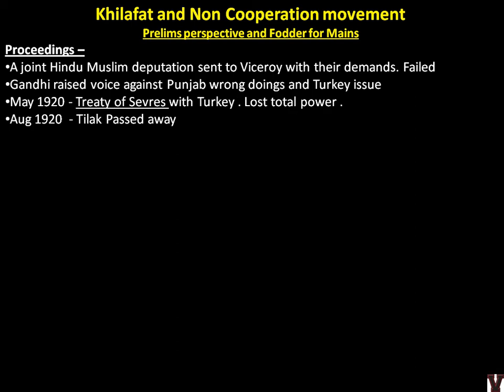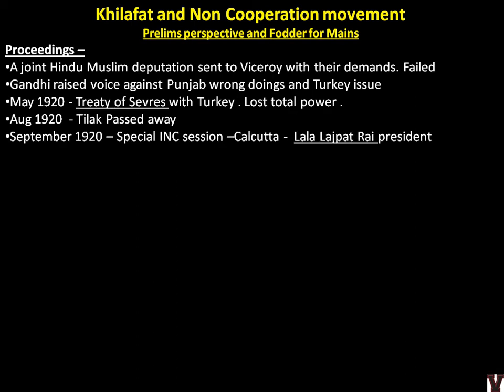One another sad thing is Tilak passed away in 1920. In September 1920, a special session happened before December in Calcutta, and Lala Lajpat Rai was the president. If you remember, in the last video, at the end I had asked you an MCQ whether any extremist leader had become the president of INC before independence. So like you see, Lala Lajpat Rai, you have got the answer here. So go back to that video and see the MCQ again, and you should be able to answer it.